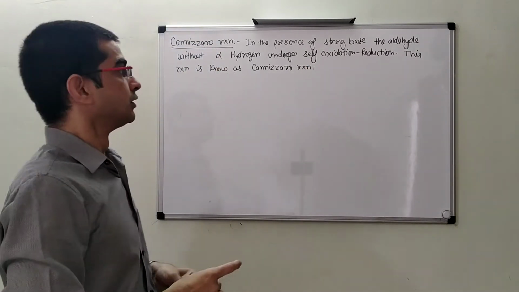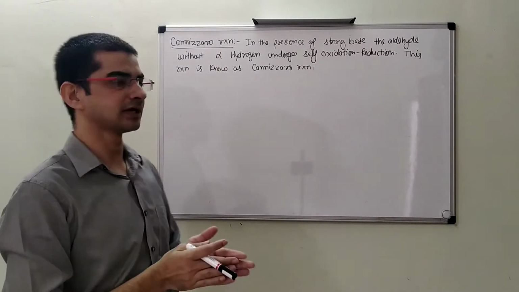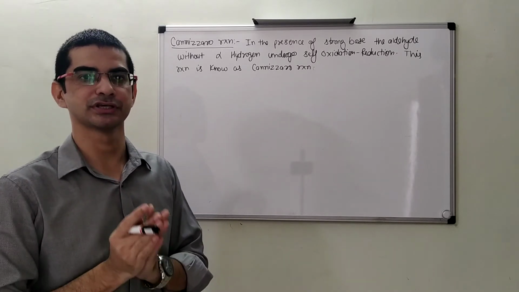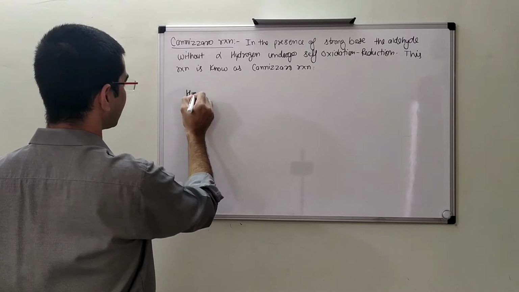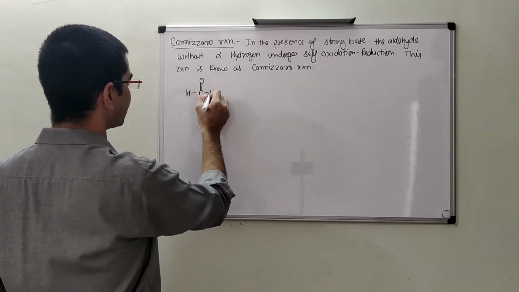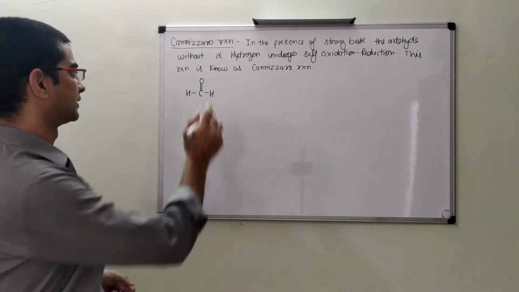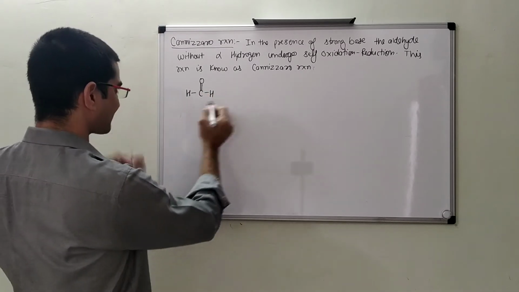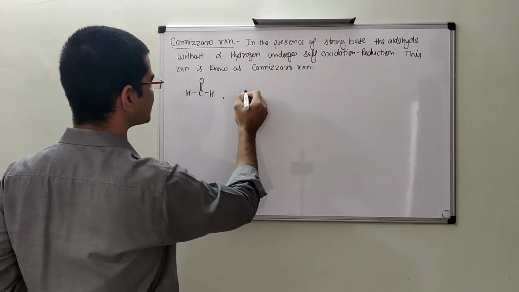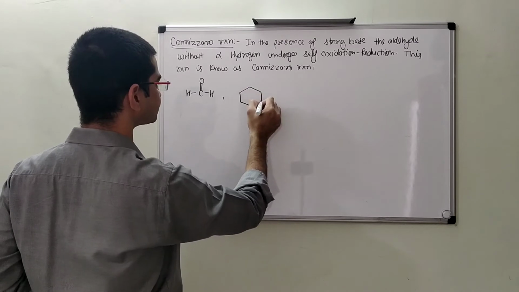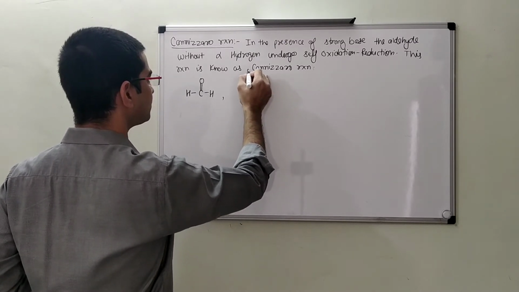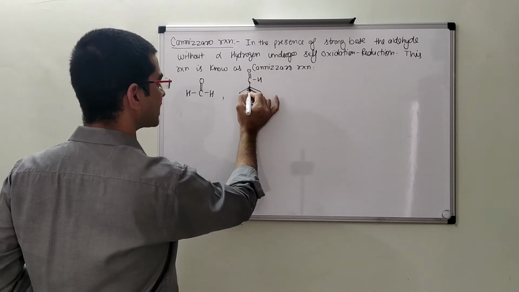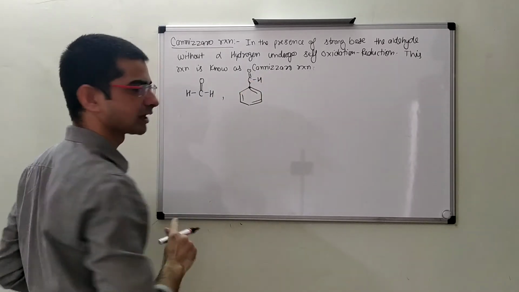Okay. So first we have to understand what aldehydes do not have alpha hydrogen. As HCHO, H, C double bond O, H, it does not have alpha hydrogen. Benzaldehyde, C double bond O, H. This is the alpha carbon and this carbon does not have any hydrogen.